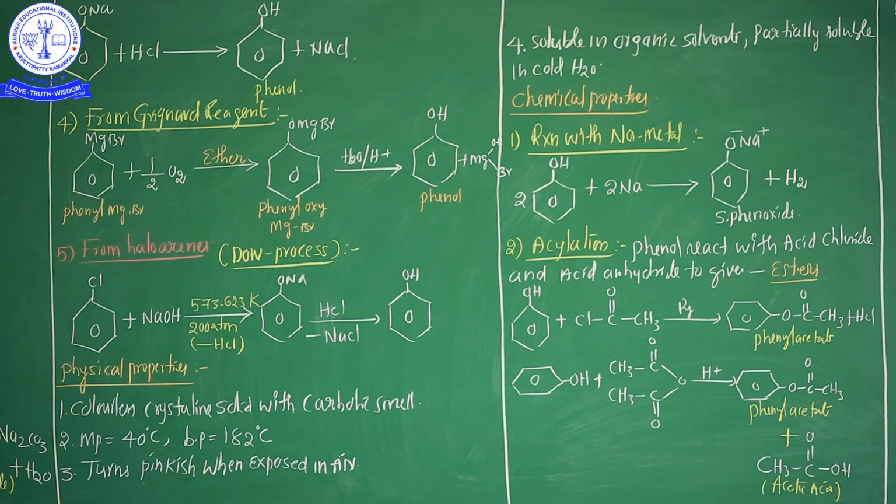These are the general physical properties of the phenols. So once again, it's a colorless crystalline solid with a carbolic smell, melting point 40 degrees Celsius, boiling point 182 degrees Celsius, turns pinkish when exposed to air, soluble in organic solvents, partially soluble in cold water.